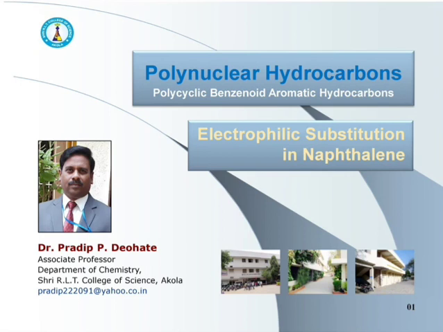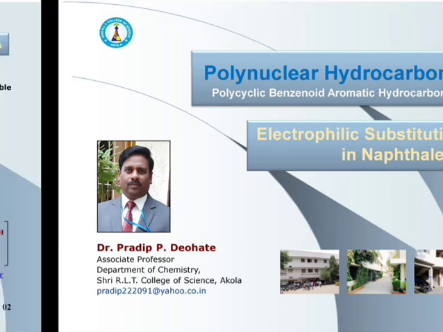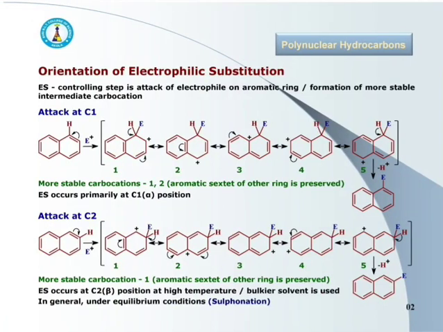This video lecture is on electrophilic substitution in naphthalene. Naphthalene is one of the most important polynuclear hydrocarbons. Let's discuss the orientation of electrophilic substitution in naphthalene. When naphthalene is subjected to electrophilic substitution, substitution occurs primarily at the C1 position, or we can say at the alpha position.